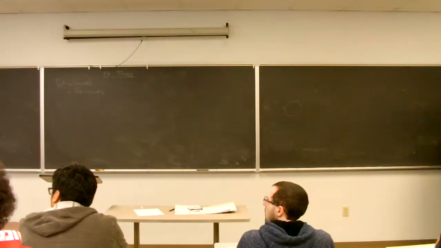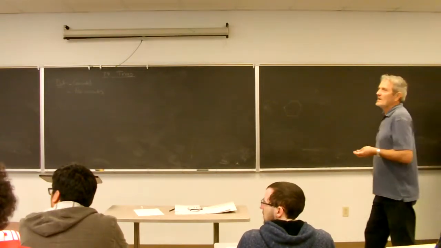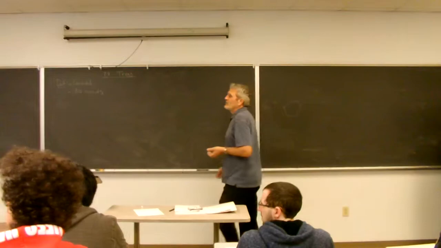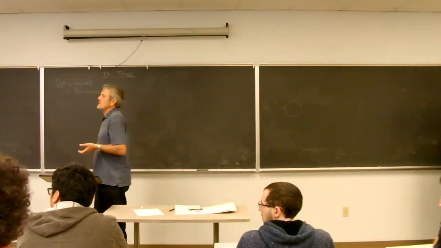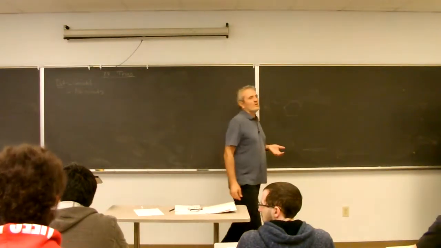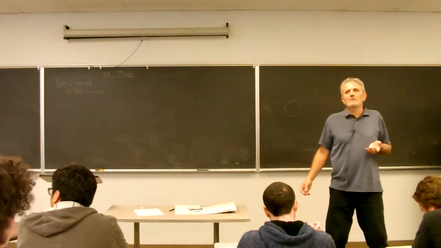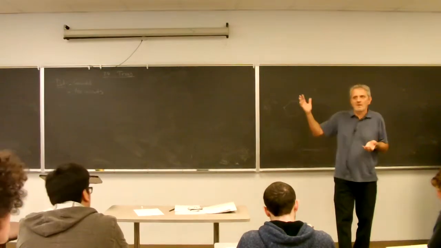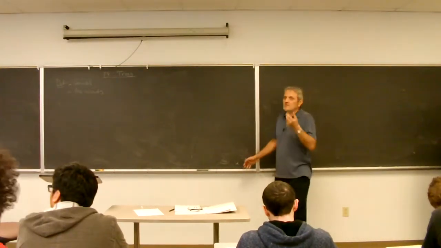So here a proposition says a graph is a tree if for every two vertices there exists a unique path connecting them. So can someone argue why this would be true? It's a simple proof.